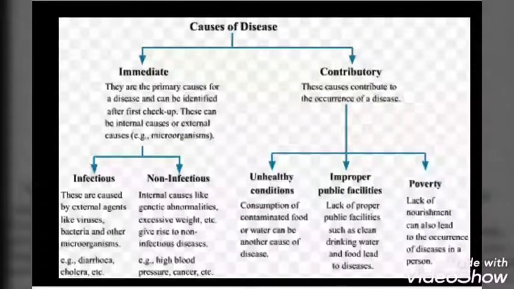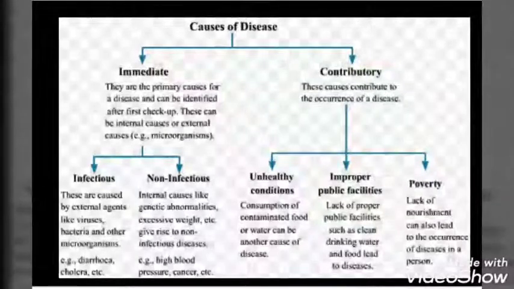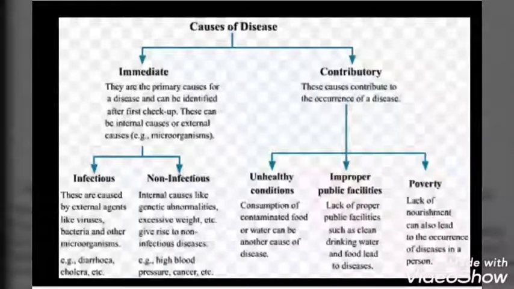Without the virus, both the poor nourishment and genetic reason alone would not lead to diarrhea, but they become contributory causes of the disease. Now you can think about water supply. Why is clean drinking water not supplied by the civic authority? Perhaps the public services are poor in your locality. So poverty or lack of public services become the third level cause of a disease.